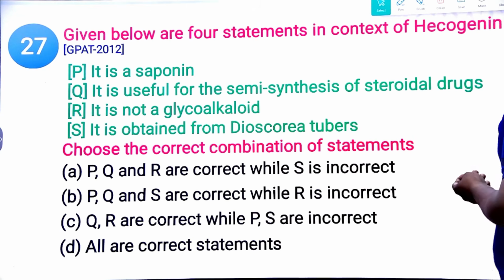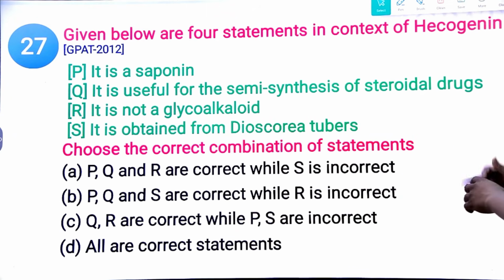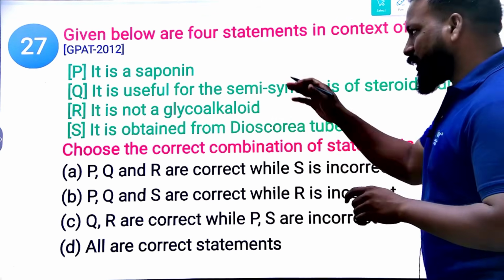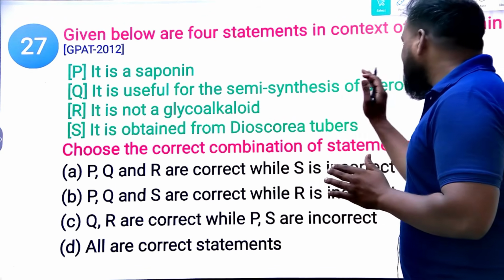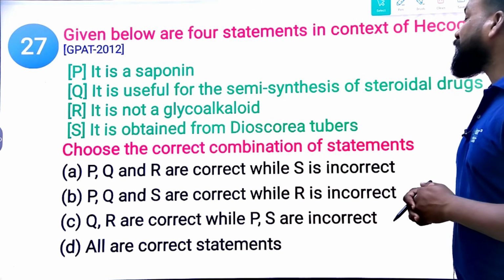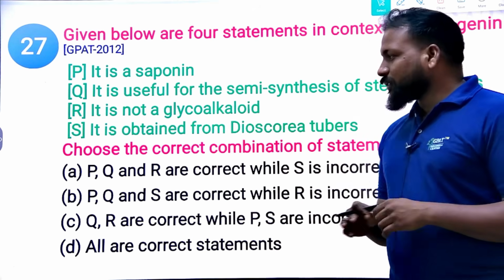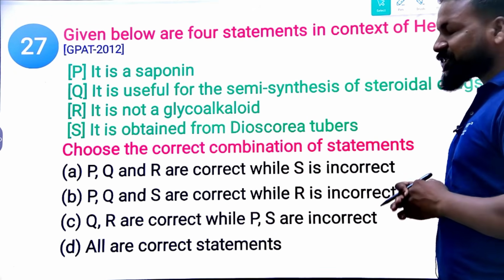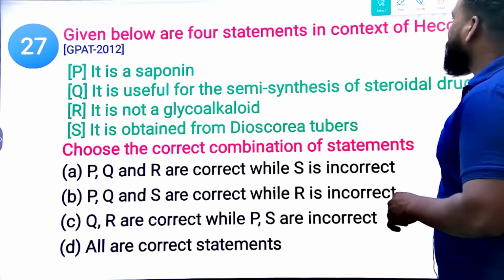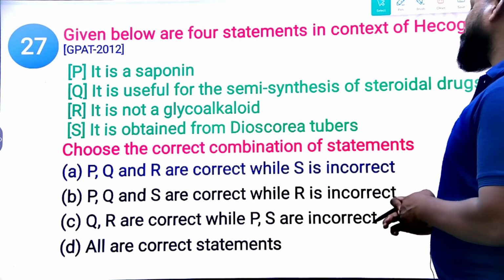Given below are four statements in the context of diosgenin. It is a saponin. It is used for the semi-synthesis of steroidal drugs. It is not a glycoalkaloid and it is obtained from Dioscorea tubers. What is the right option? Tell me the correct combination regarding the statements. This is a 2012 question. P, Q and R are correct while S is incorrect.